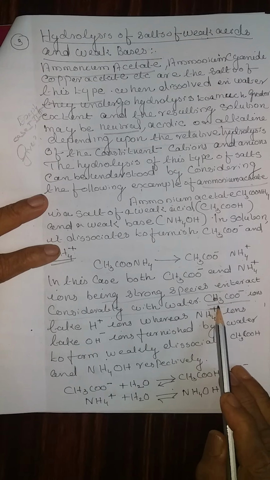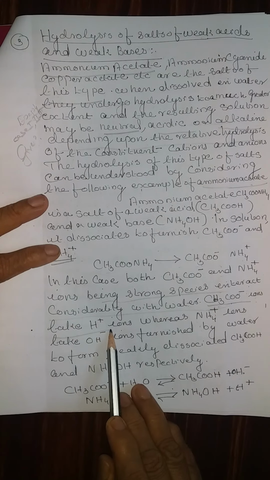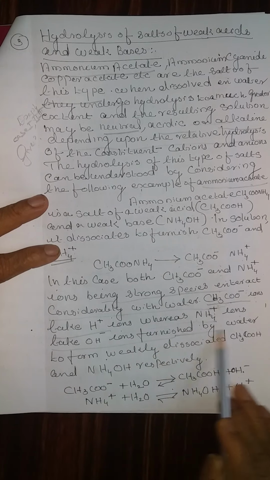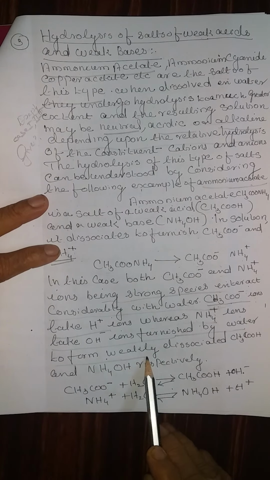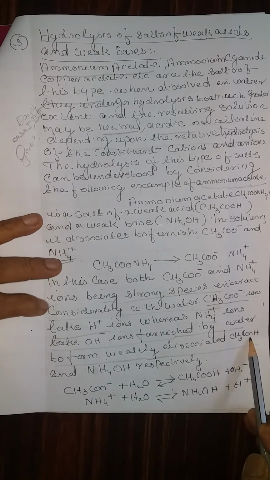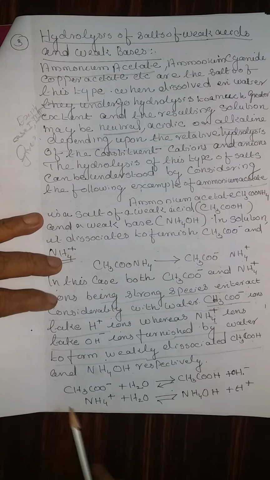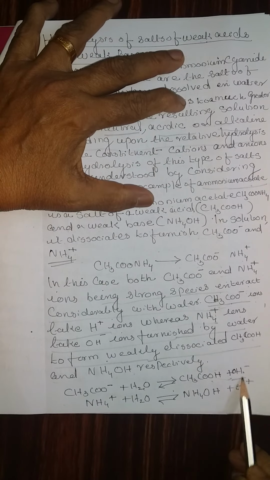CH3COO minus ions take H plus ions, whereas NH4 plus ions take OH minus furnished by the water, to form weakly dissociated acetic acid and ammonium hydroxide respectively. CH3COO minus plus water gives CH3COOH plus OH minus.